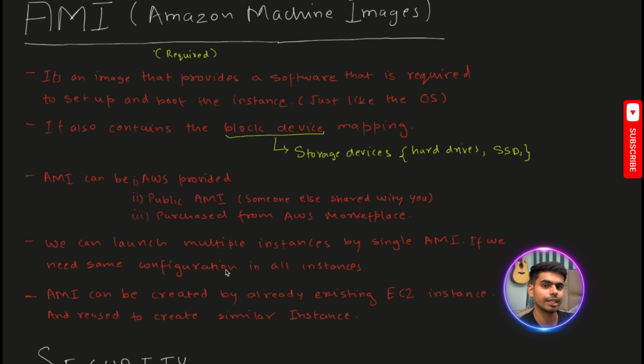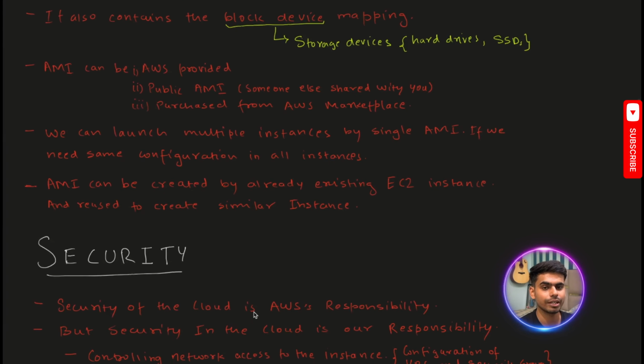Now, we can launch multiple instances with a single AMI, as we discussed in the public AMI. Public AMIs are specifically for that purpose, so that someone else can use an AMI to launch their instance. So yes, an AMI can be used to launch multiple instances if we want the same configuration in all the instances. An AMI can also be created from an existing instance. For example, if I have a particular configuration and I want to share it with you, then I can create the AMI from my EC2 instance and share that AMI as a public AMI.